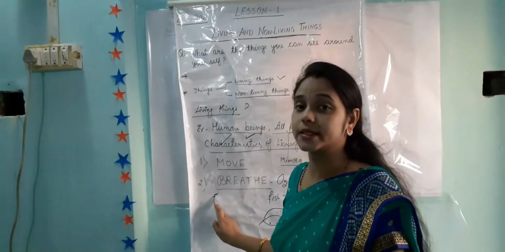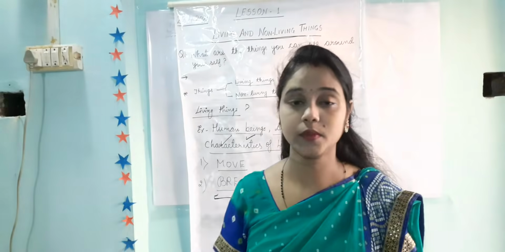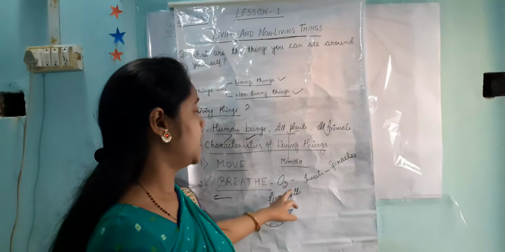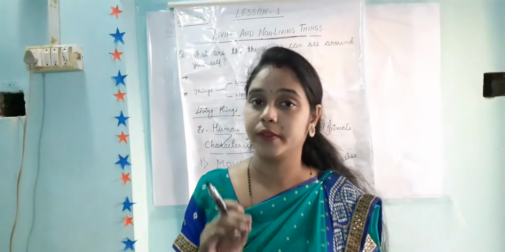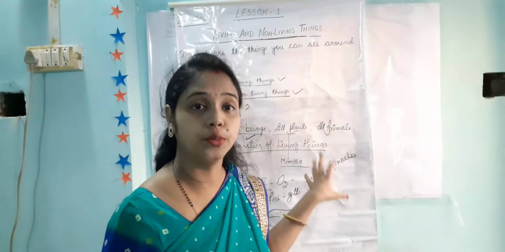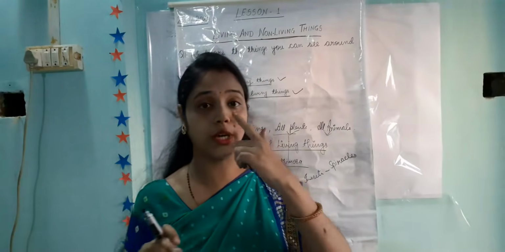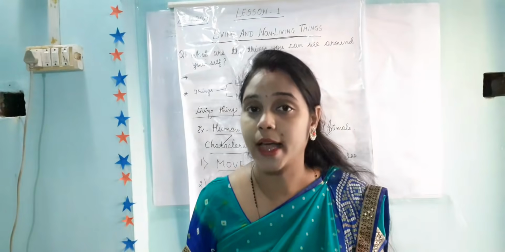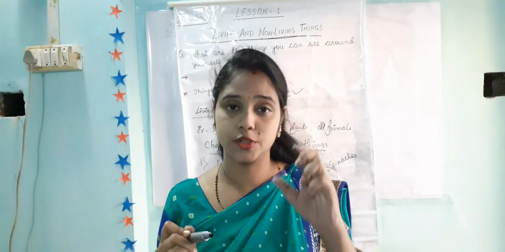And then next, all living things can breathe. We have already studied that for breathing we need air, and in air oxygen is present. Human beings breathe through their nose. All land animals also breathe through their nose. All aquatic animals use gills to breathe. All insects use their spiracles to breathe.